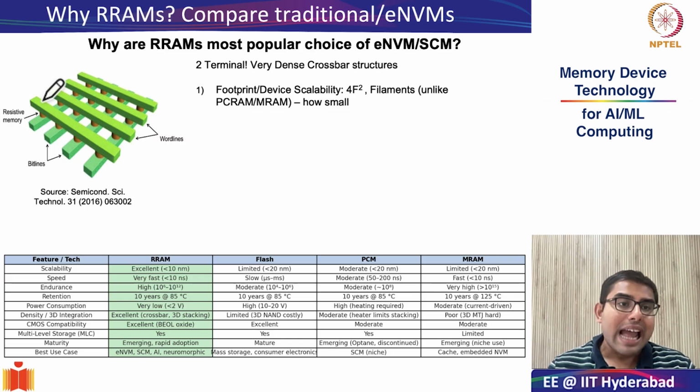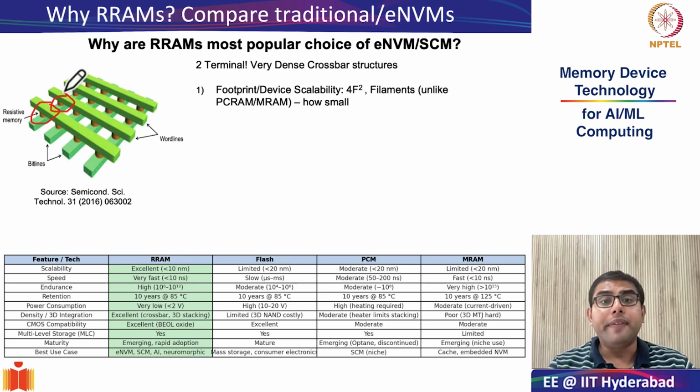This is because at the cross point of the bit line and word line, with very low footprint, you can create individual memory devices. So that is the key promise: with just 4F squared and dense crossbar structures, you can have very high bit density.